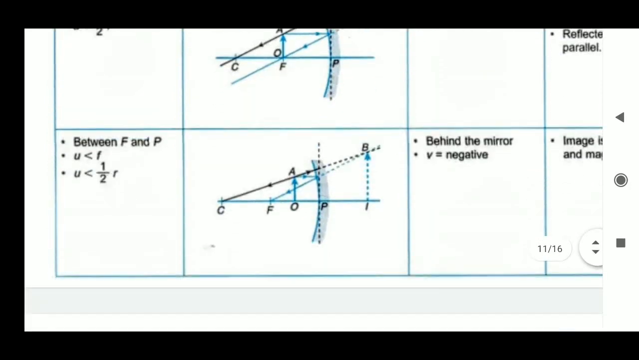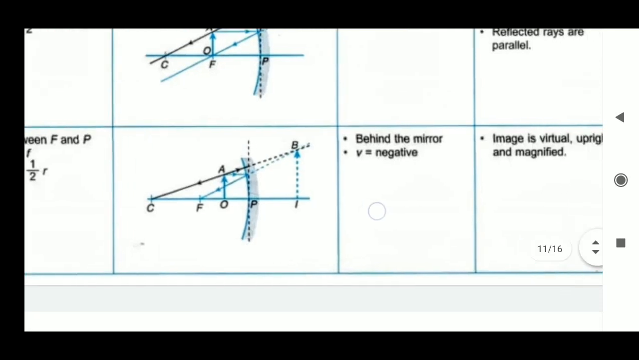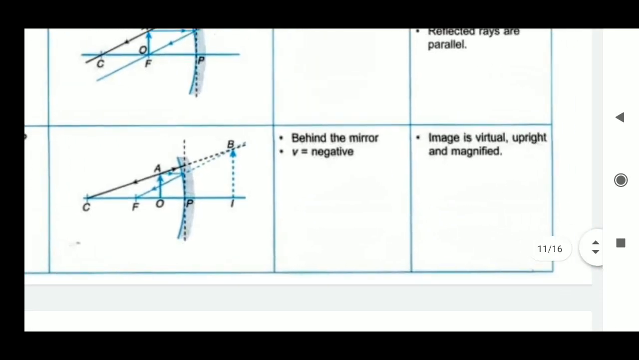But when the object is moving towards the pole, between F and P, that is focus and pole, then it forms a virtual image, a magnified virtual image, formed behind the mirror. Then here what you get is that the image is virtual, upright and magnified.